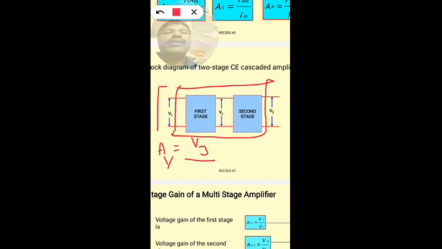So the output voltage is V3 and the input voltage is V1.